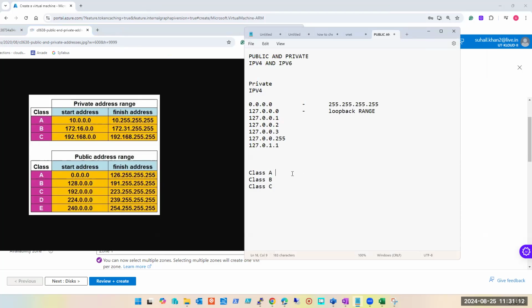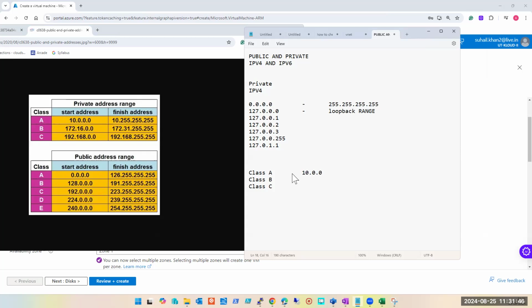I'm narrowing it down. Public and private IP, in that private IP; IPv4 and v6, in that IPv4; and within that also classes A, B, C, D, E, just 3 classes. So what is the IP address range of class A, guys? I'm asking for private. Now it is implied that we are talking only about private. Forget the public. So my question is, what is the range of class A?